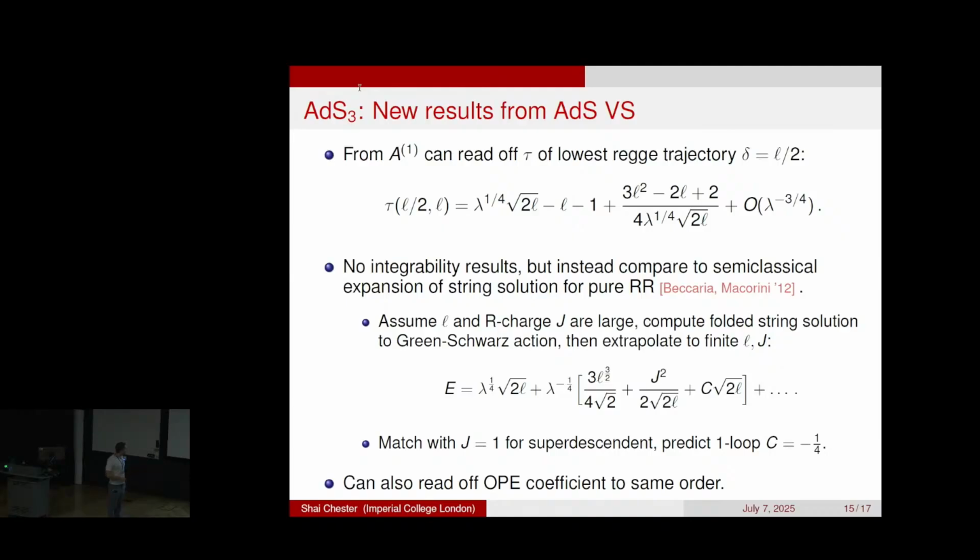One last thing I will say is that when you do the semi-classical expansion, you can input into that expansion whether it's Ramond-Ramond, NS-NS, or some combination. And so this is why we know that our answer must correspond to the pure Ramond-Ramond case, because we are matching this answer for pure Ramond-Ramond. It would have given a different answer if it was mixed or NS-NS. But that's the only way we know, because from the perspective of our algorithm, we never really put in the fact that it was pure Ramond-Ramond.